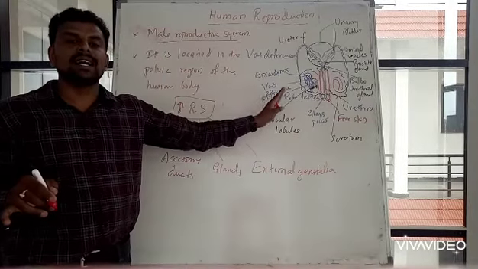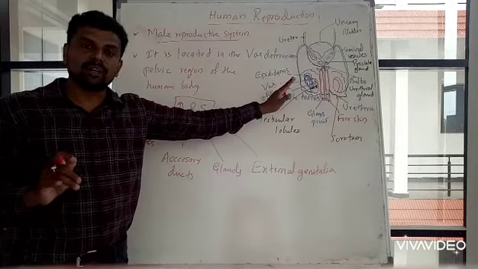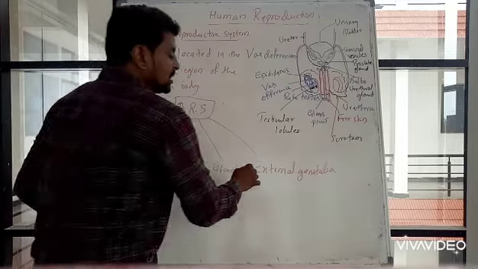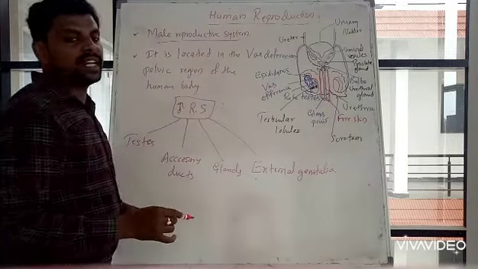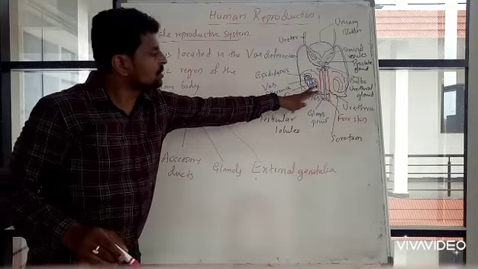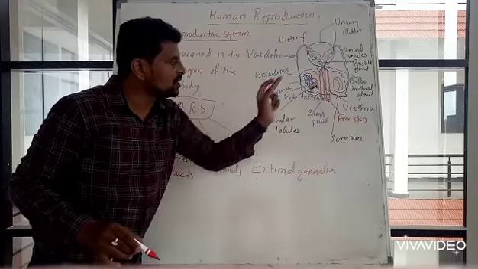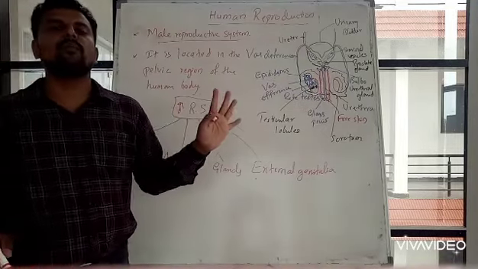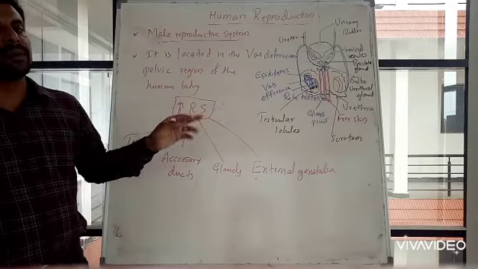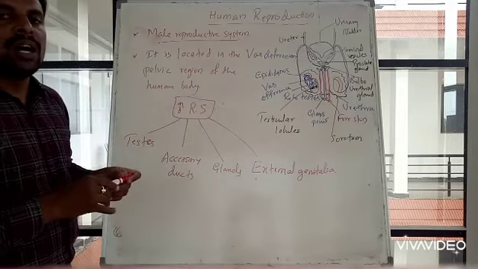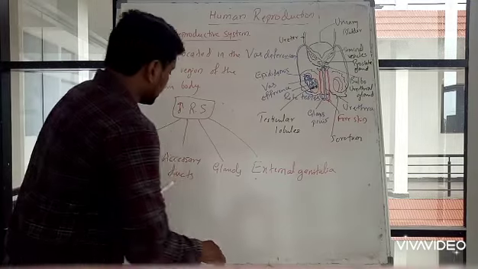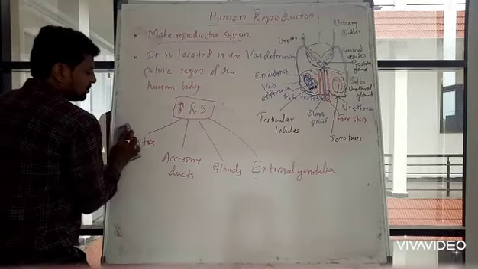Then the external genitalia, which is also called the penis, this long portion here. So these are the main four parts of the male reproductive system. We will study them one by one, starting with testis.